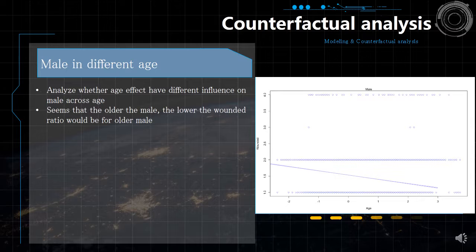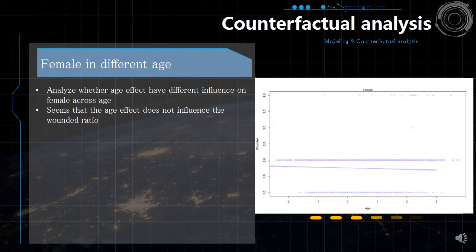intuition. On the other hand, for the female in different ages, we can see that it seems that the age effect does not really change and does not influence across the age in the female. So it means that the experience or any other accumulation of knowledge does not help female to avoid the wounding ratio to make it lower. And this is the basic difference between gender, between male and female.